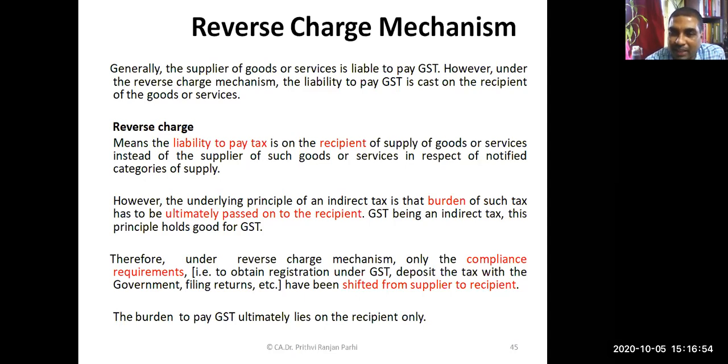He has to collect tax, deposit tax, and file the appropriate returns. That is what reverse charge mechanism is. Otherwise, he is anyway bearing the tax burden, but now he has to collect tax, deposit tax, and file appropriate returns. Right?